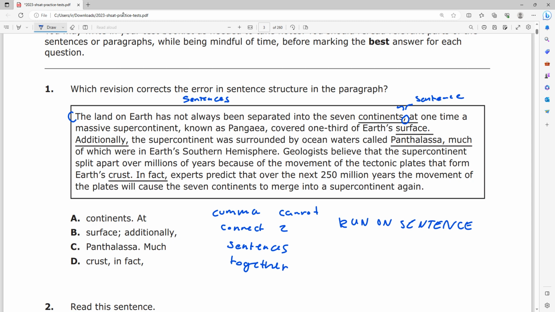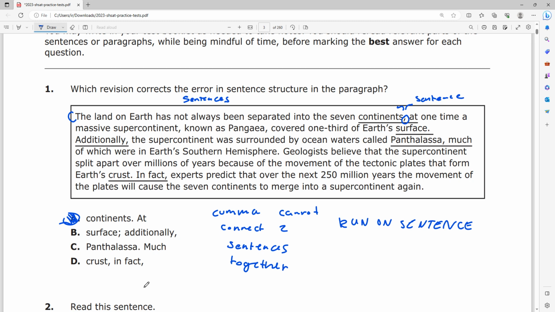Now, if I look at the second part of the sentence, at one time, a massive supercontinent known as Pangaea covered 1/3 of the Earth's surface. That's another perfectly good sentence. If I say to my friend, hey, at one time, a massive supercontinent, also called Pangaea, covered 1/3 of the Earth's surface, that's also a complete sentence. What I'm trying to get at is that this is a run-on because there are two complete sentences here. So we have to correct this with either a period, a semicolon, or a conjunction, and choice A is the only one that fixes that because it puts a period here.